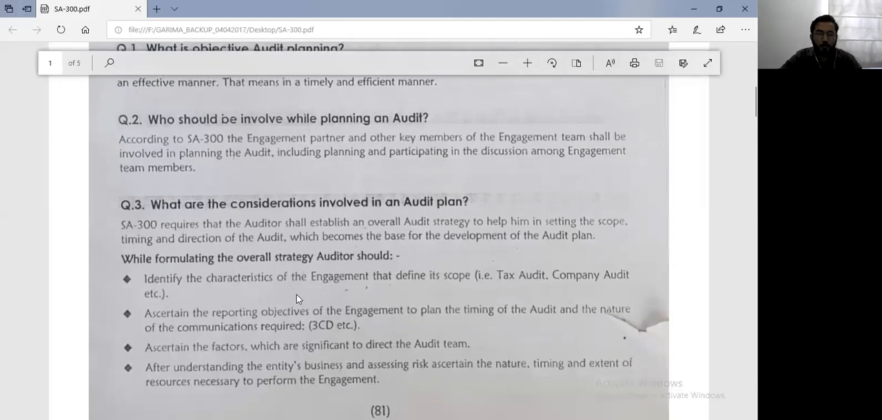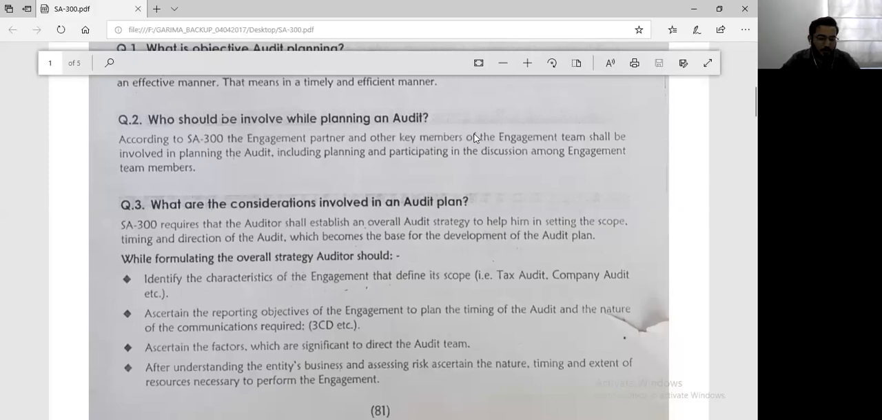However, there are four important points that we need to take care when we formalize the overall strategy. The first important point is we will identify the characteristics of the engagement. For example, if we talk about tax audit, so we have to first understand that Form 3CD is to be prepared. Now, this will help you understand the entire process and the entire scope that needs to be a part of the tax audit. If you talk about company audit, so first you're identifying the characteristic of the audit. What is the audit that you're conducting? That is to be identified in the first place.